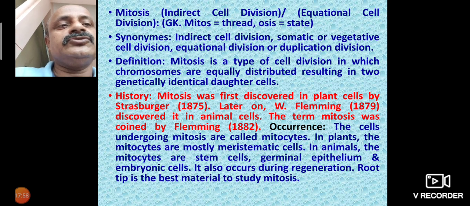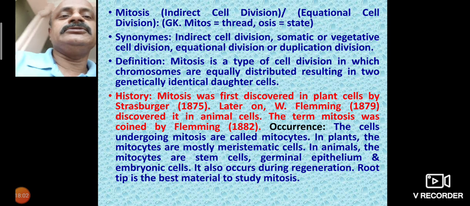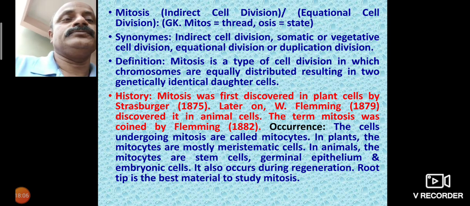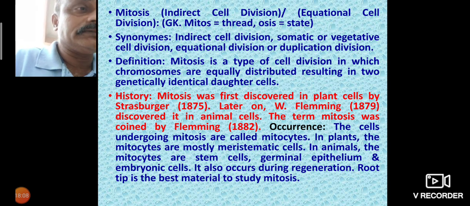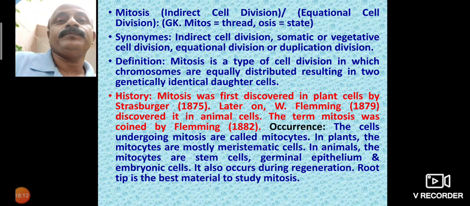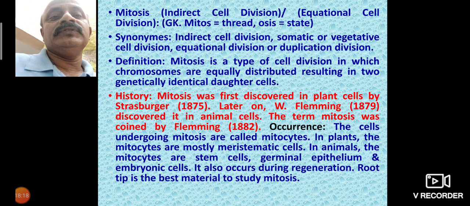Indirect divisions are somatic or vegetative cell divisions, also called equational divisions or duplication divisions.